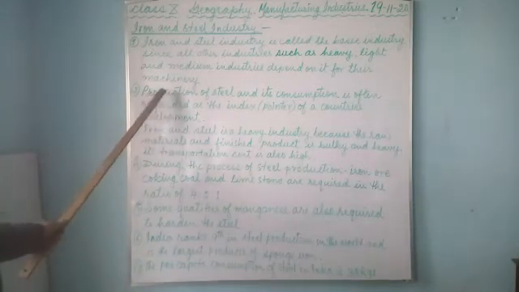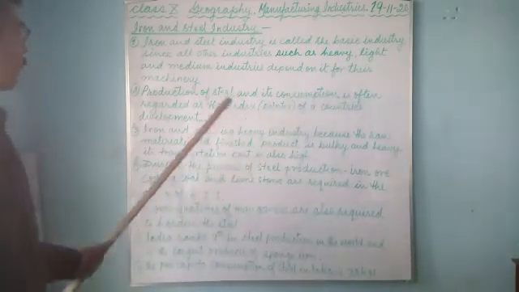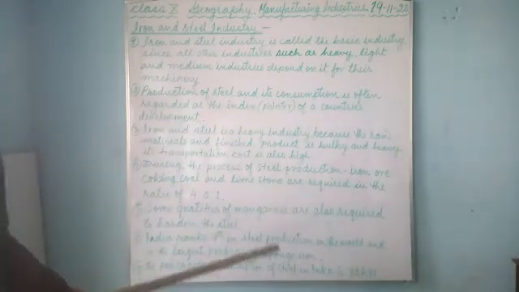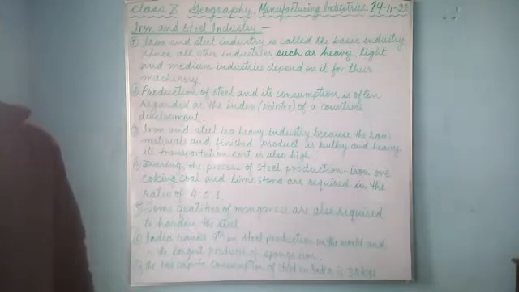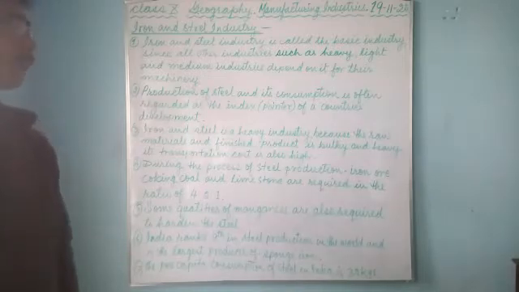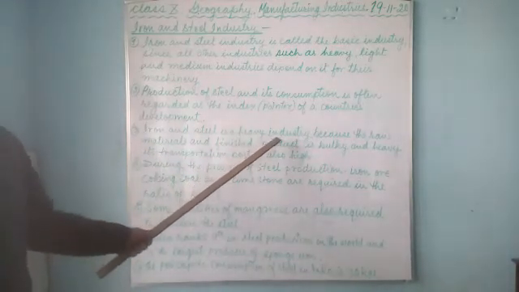So number 2, production of steel and its consumption. You can see the production and consumption of steel is often regarded as the index, means pointer, of a country's development. You can find out if a country is a developed, developing or underdeveloped country by looking at the iron and steel industry, their production and consumption. By looking at that you can understand the country's development.